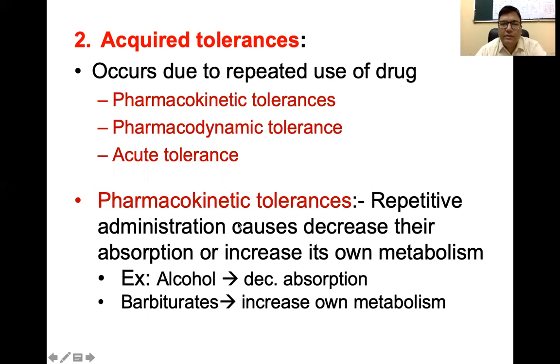Pharmacokinetic tolerance means repetitive administration of a drug causes decreased absorption or increased metabolism of itself. As I have told, carbamazepine or barbiturates increase their own metabolism, or alcohol decreases its own absorption. So these are at the pharmacokinetic level, but increasing the dose is not going to increase the effect.